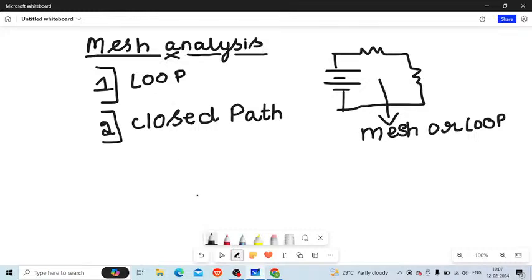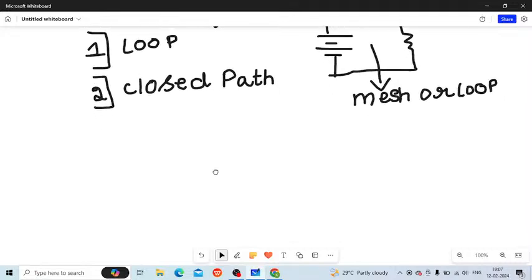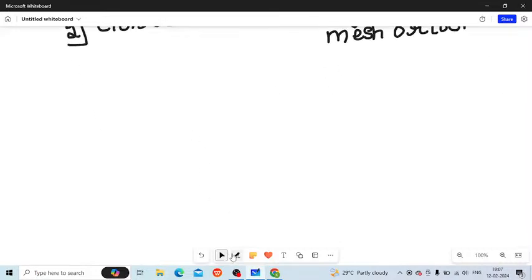So let me draw the general diagram for mesh analysis, and let me tell you the procedures that you have to follow for solving mesh analysis. This is a simpler session wherein you can learn any concept in 2 sessions. So please make sure that you follow this network analysis crash course playlist, and our network analysis playlist also, if you want more and more problems. If you want to learn a concept within 2 sessions, you are welcome to watch this.